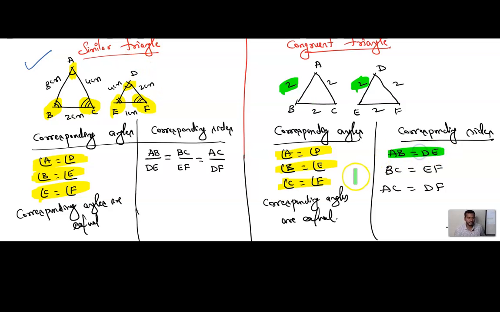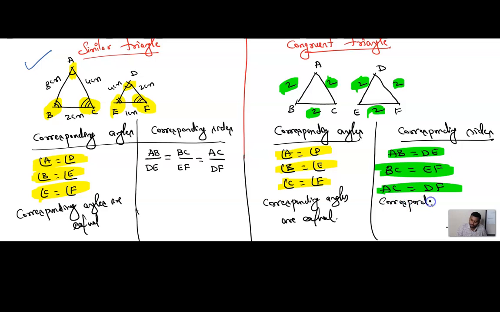Here AB and DE both are equal. Similarly, AC and DF both are equal. BC is 2 centimeter, EF is also 2 centimeter. It means both are equal. That is called corresponding sides are equal. Corresponding sides are equal.